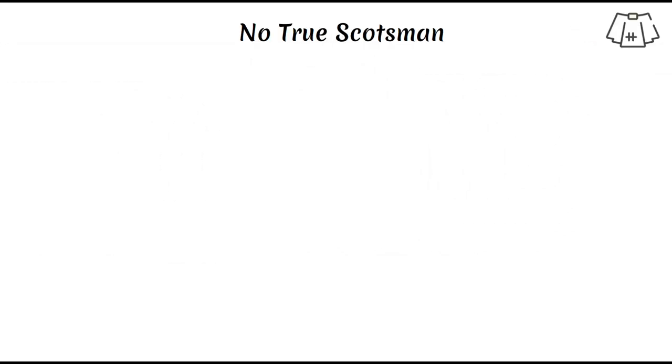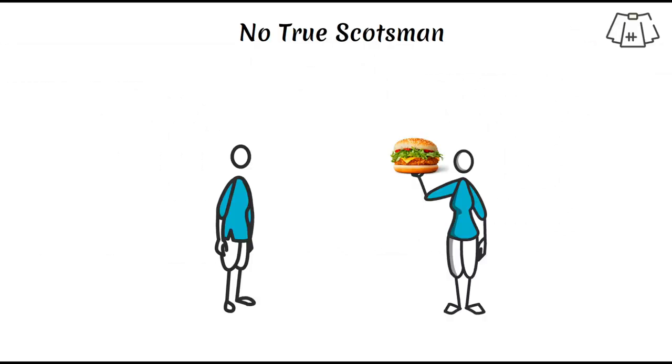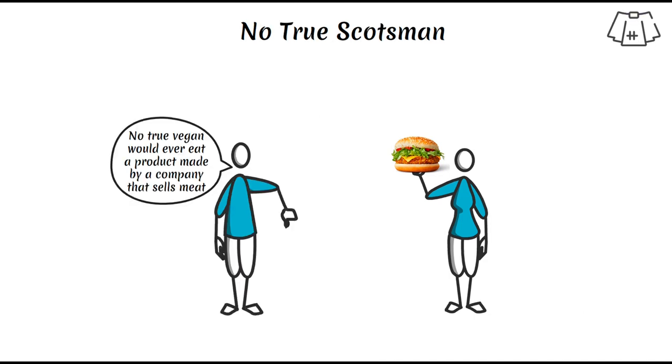No true Scotsman. This fallacy is an appeal to purity as a way to dismiss relevant criticisms or flaws of an argument. "No true vegan would ever eat a product made by a company that sells meat," could be a way to dismiss a vegan who occasionally consumes such products.